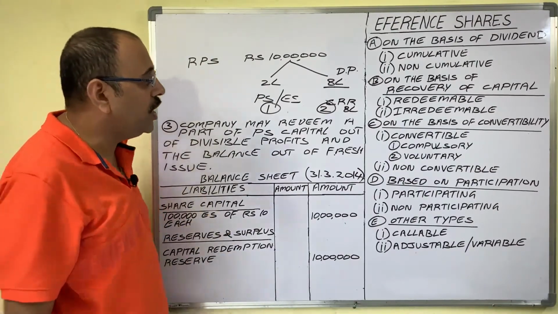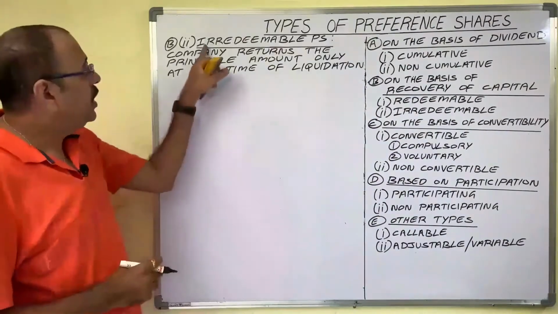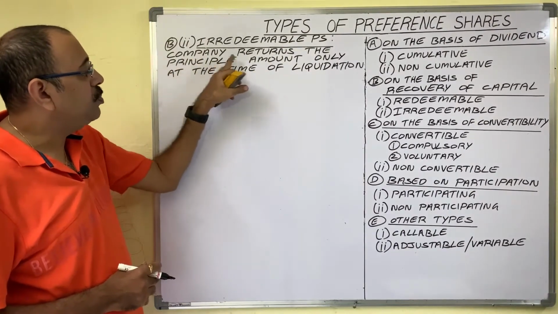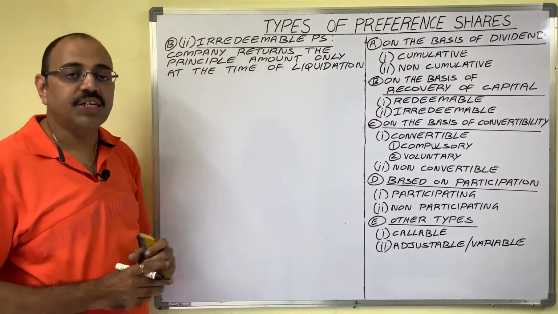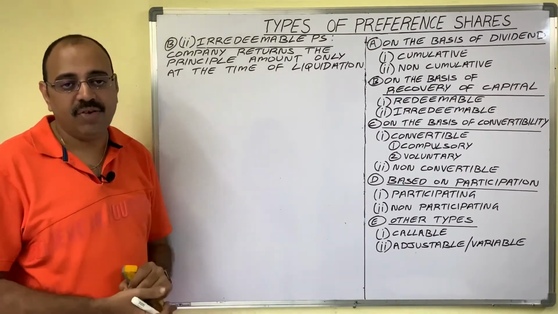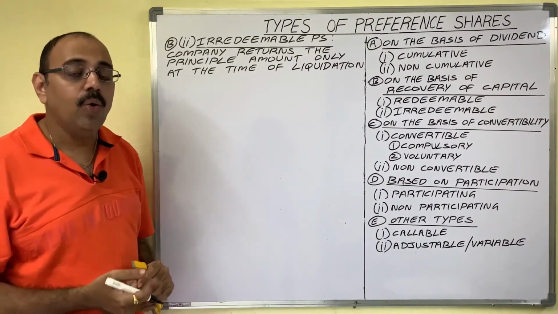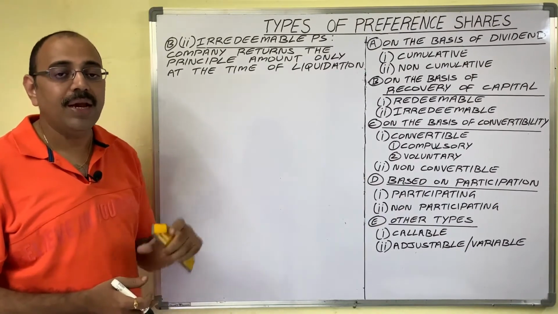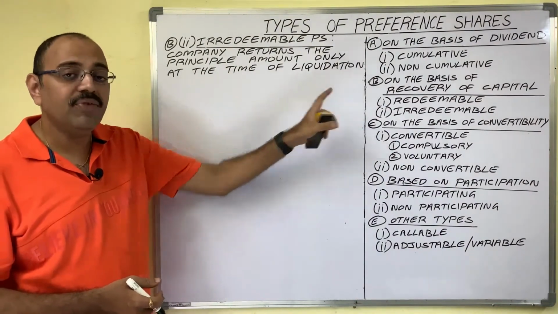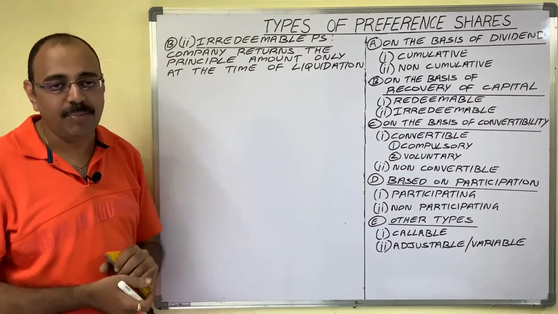Now next one is what? Irredeemable preference shares. Let us see what irredeemable preference shares means. The company returns the principal amount only at the time of liquidation. Suppose the company issued irredeemable preference shares for its capital requirements. Then the company takes the amount from the investor and only at the time of liquidation the company returns that principal amount to the investor. So it is equivalent to equity shares. Like equity shares, this capital is also permanent capital for the company.